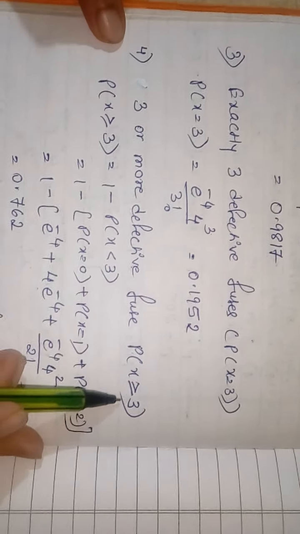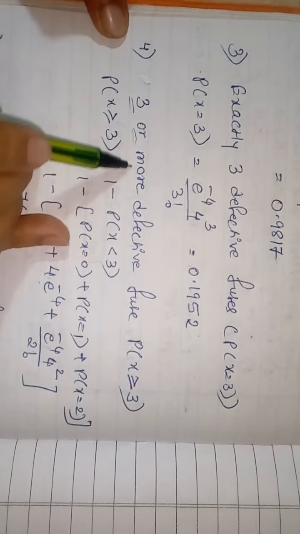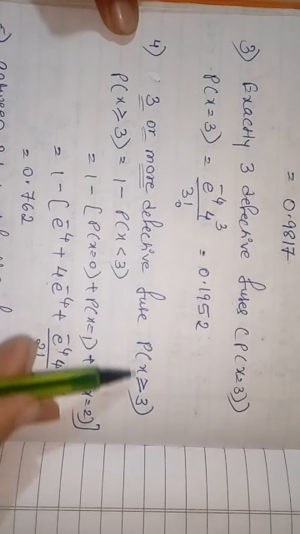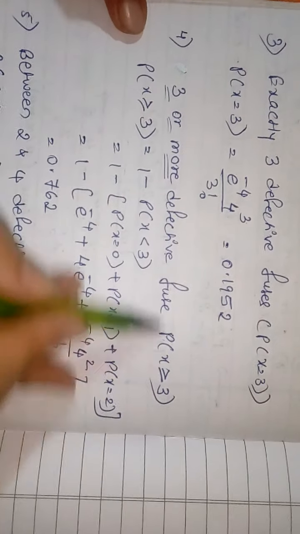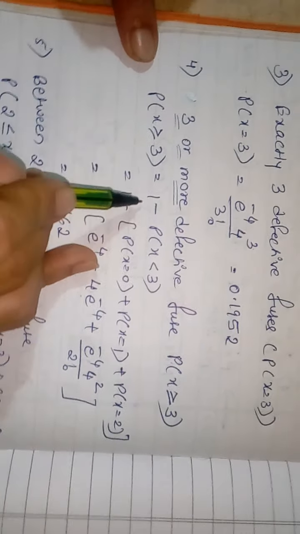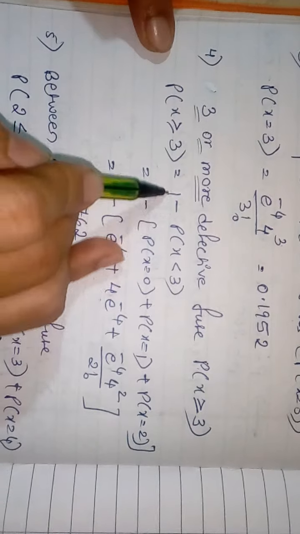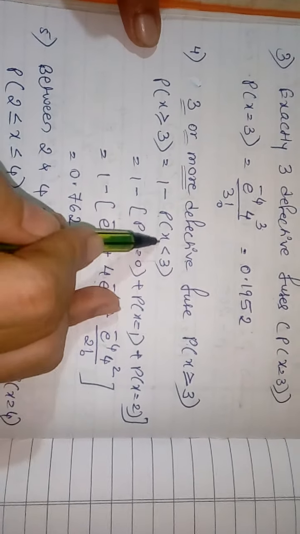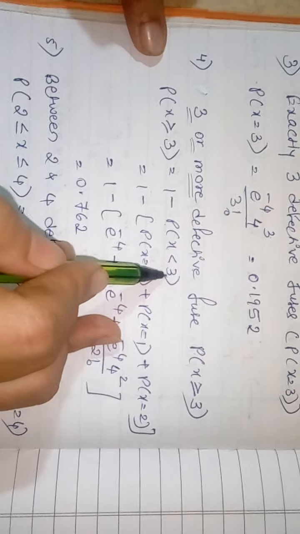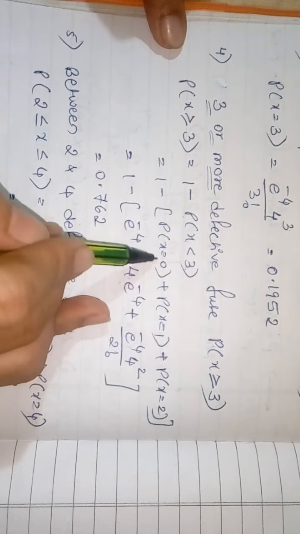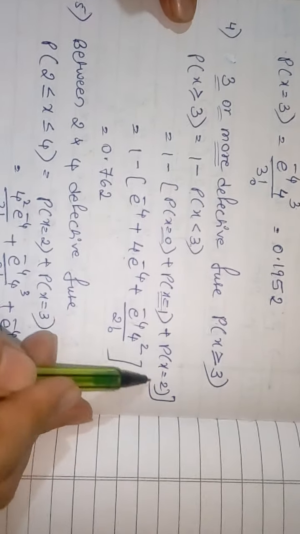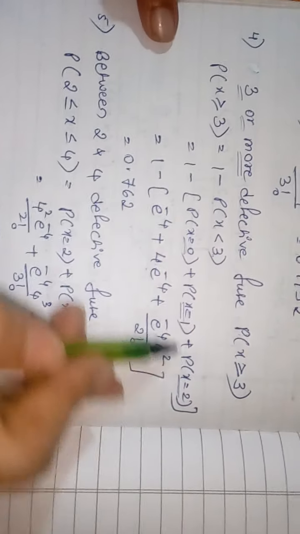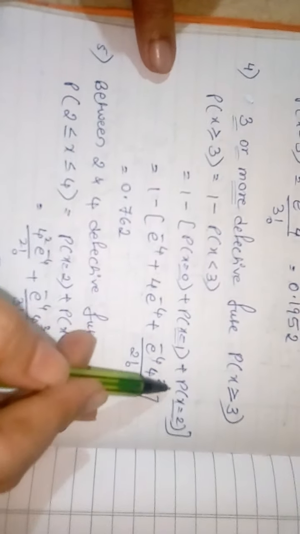Next one, 3 or more defective fuses, that is probability of x greater than or equal to 3, because here 3 or more defective fuses are there. So for calculation of this, we can write this as 1 minus the probability of x less than 3. Less than 3 means again we get only 3 values: probability of x equal to 0, probability of x equal to 1, probability of x equal to 2. So 1 minus all these.